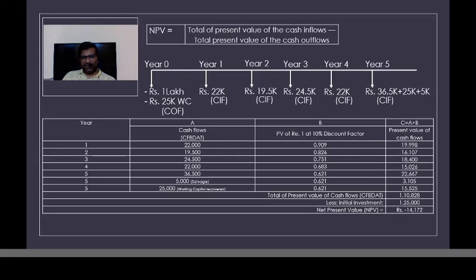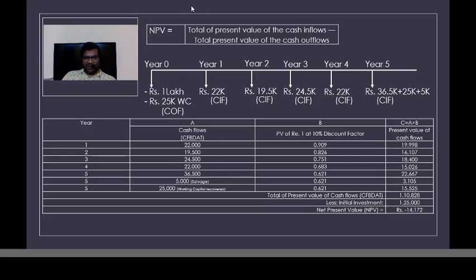So the calculation is simple. The reason I said in the beginning that you have to remember this equation is that in this example, working capital is needed in the year of investment. In the year of investment, the value of 1 rupee will be 1 rupee only.